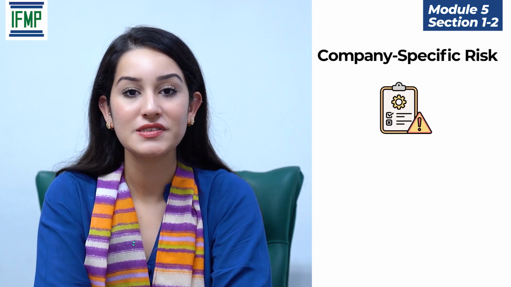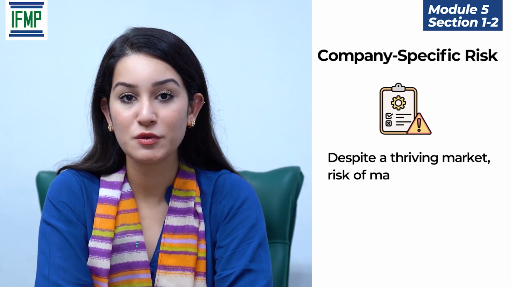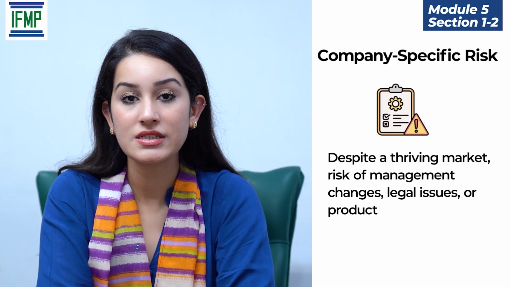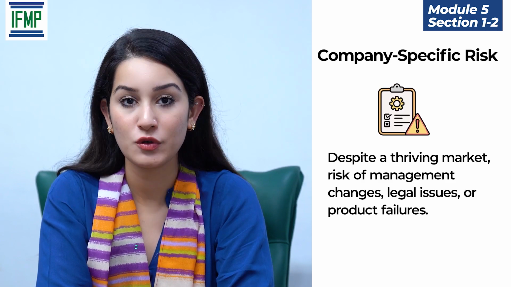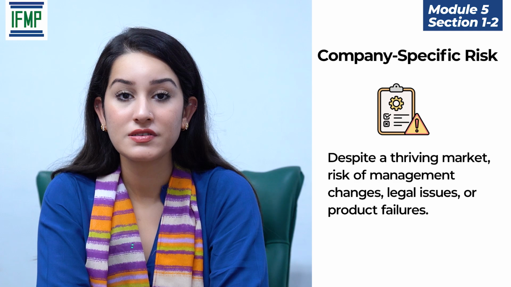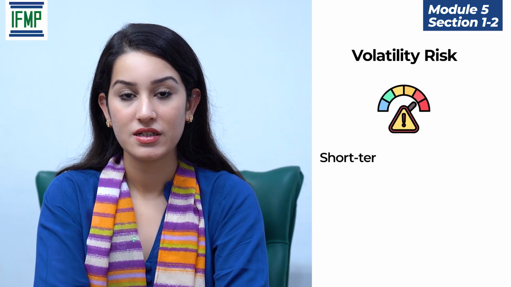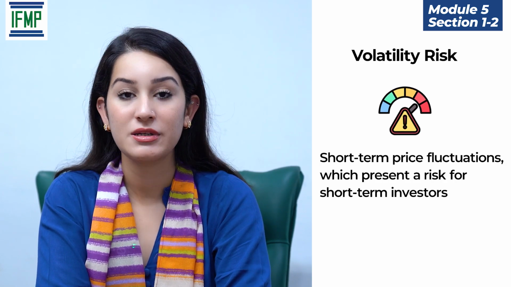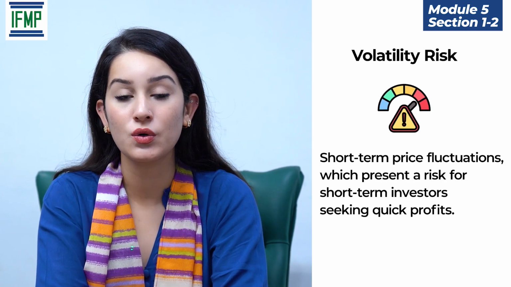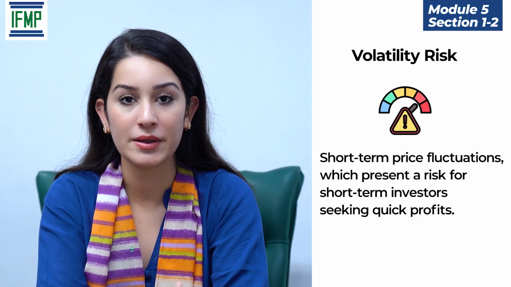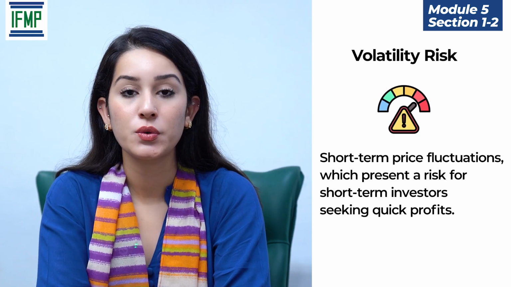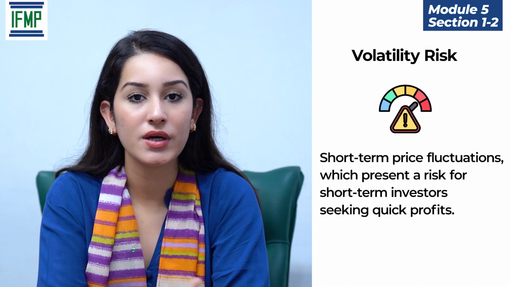Second is company-specific risk. Even if the market is performing well, your stock can still take a downturn based on the company's performance. Company-specific risks include management changes, legal issues, and product failures. Third is volatility risk. Stocks can be highly volatile, meaning that their prices can significantly go up and down within a short period of time. This is especially relevant for short-term investors who are looking to make a quick profit.